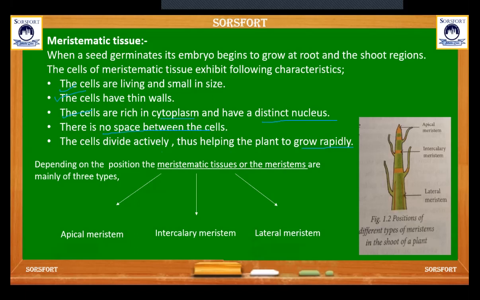This is the picture from your book. This part is called apical meristem, in this part intercalary meristem is present, and at the bottom lateral meristems are present.